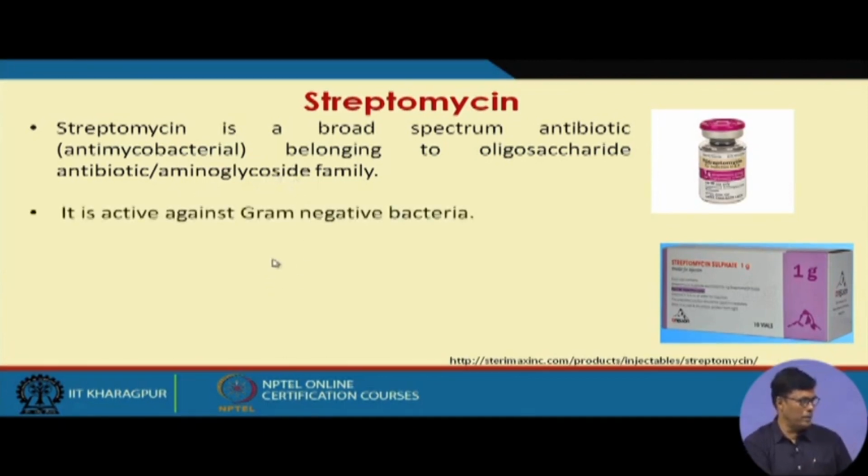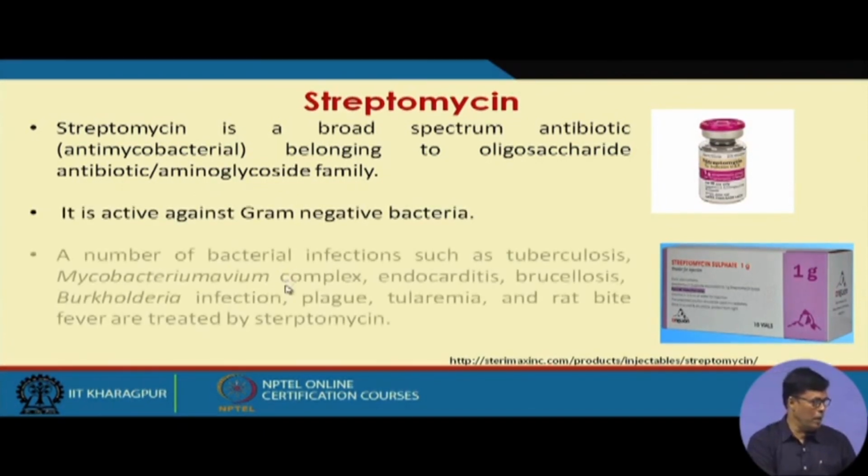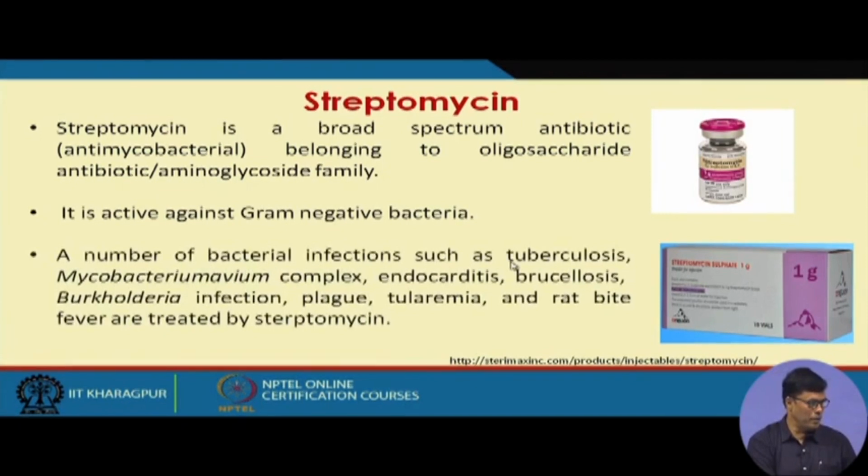It is active against gram-negative bacteria and a number of bacterial infections such as tuberculosis, Mycobacterium avium complex, endocarditis and brucellosis. Plague and different rat virus fevers are also treated by Streptomycin. Since it is a broad spectrum antibiotic, it can be used for killing different germs.